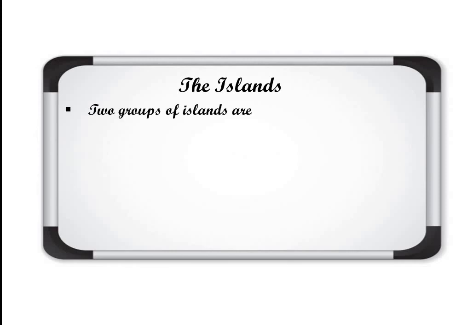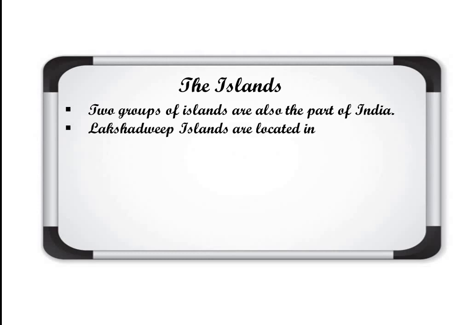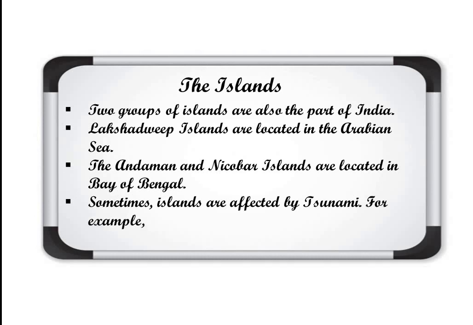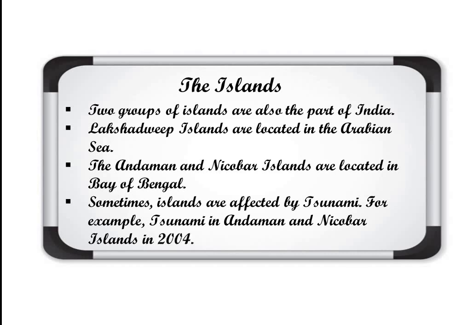So two groups of islands are also part of India, that I already told you the names. Lakshadweep Islands are located in the Arabian Sea. The Andaman and Nicobar Islands are located in Bay of Bengal. Sometimes islands are affected by tsunami. For example, the tsunami in Andaman and Nicobar Island in 2004 really brought a great destruction there.